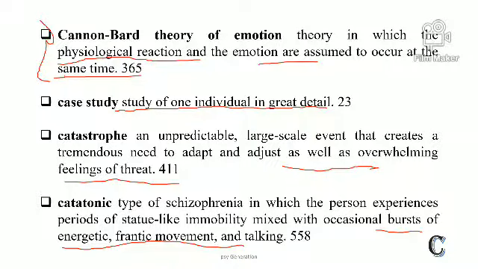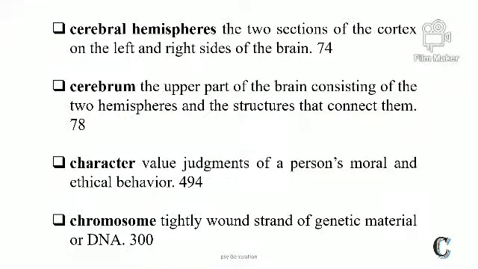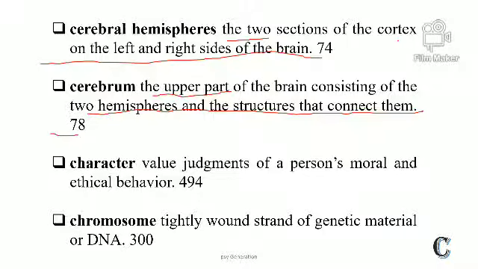Cerebral hemisphere: the two sections of the cortex on the left and right side of the brain. It is very easy. Cerebrum: the upper part of the brain consisting of the two hemispheres and the structure that connects them. It means the cerebrum joins the two hemispheres.